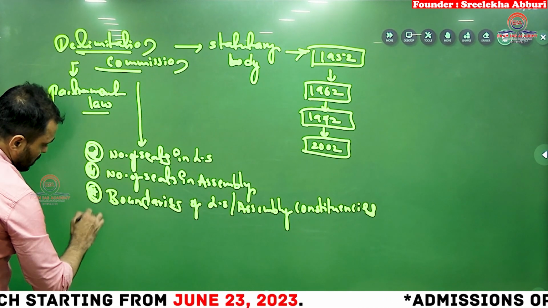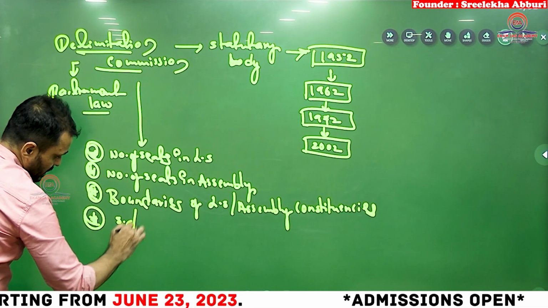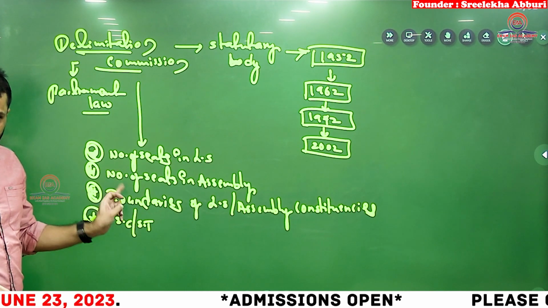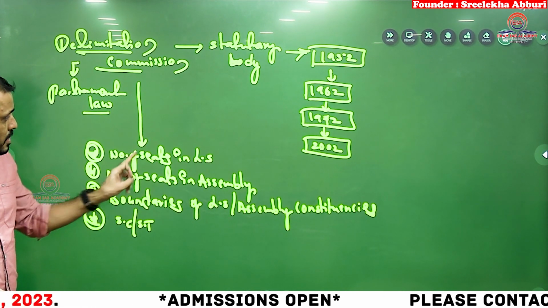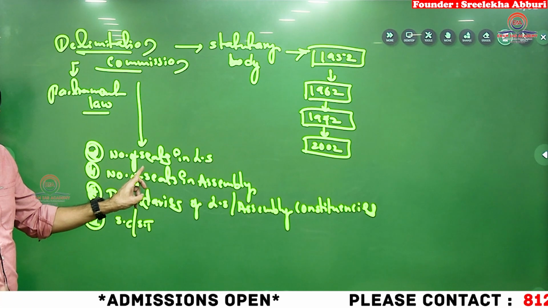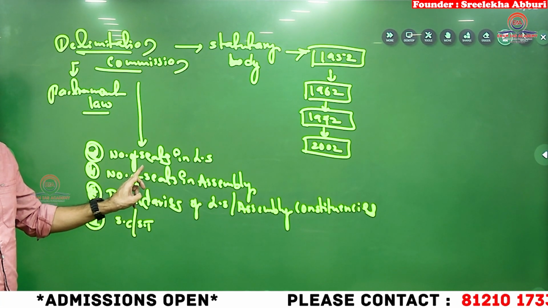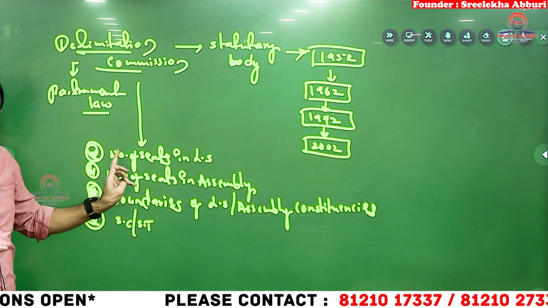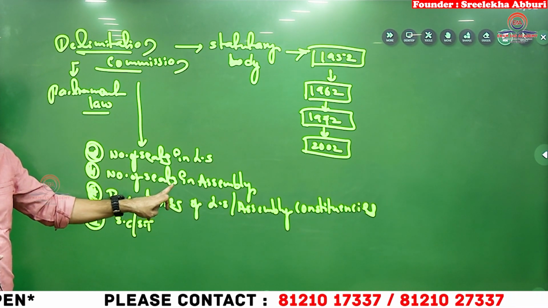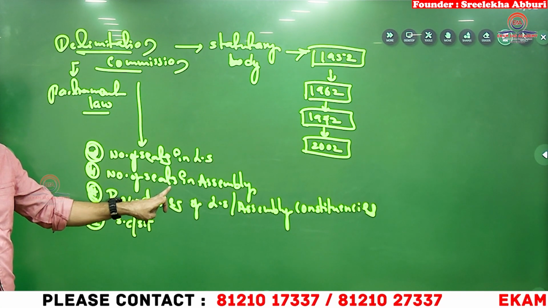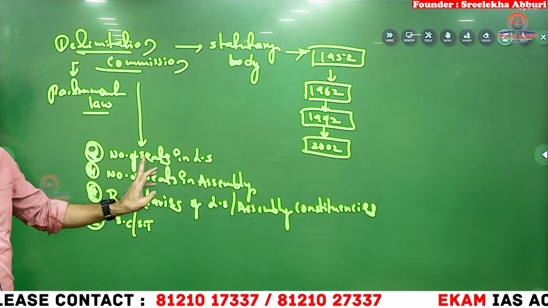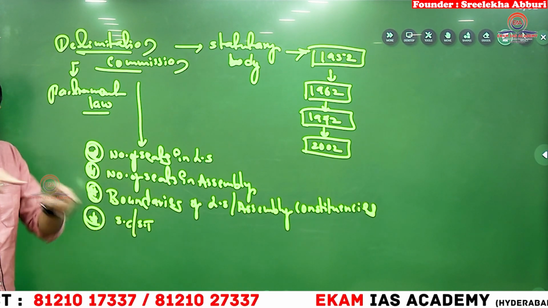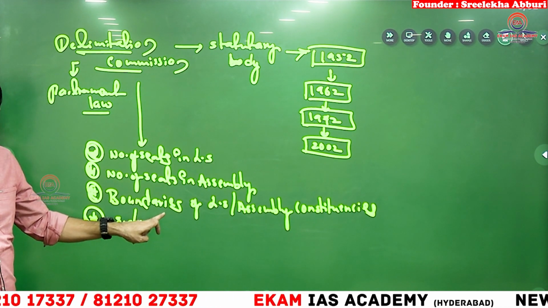and the Delimitation Commission also deals with the SC, ST reservations. All these things are dealt with by the Delimitation Commission. Number of seats in Lok Sabha, for example, Telangana has how many seats? 17. Andhra Pradesh 25. Who will decide? The Delimitation Commission. Strength of Assembly, Telangana 119, Andhra Pradesh 175, decided by the Delimitation Commission. Secunderabad and Malkajgiri constituency limits are decided by the Delimitation Commission.